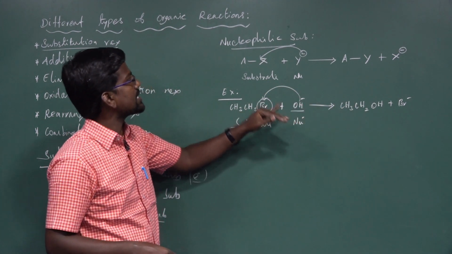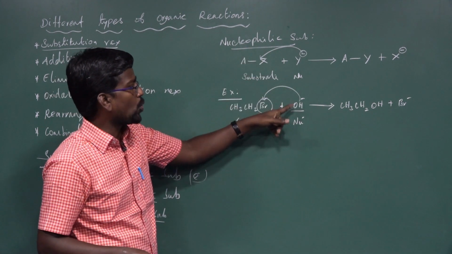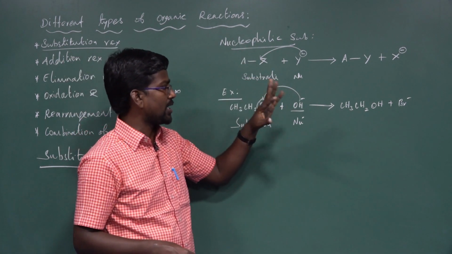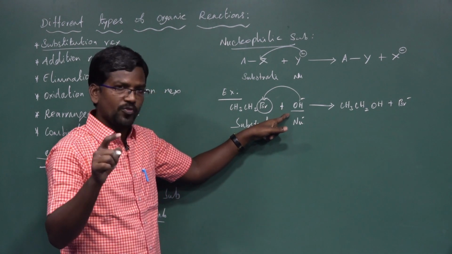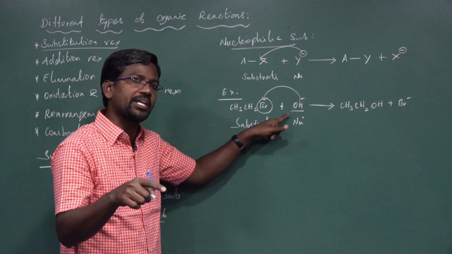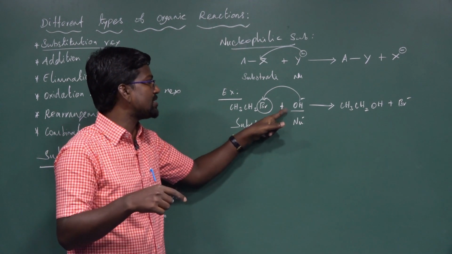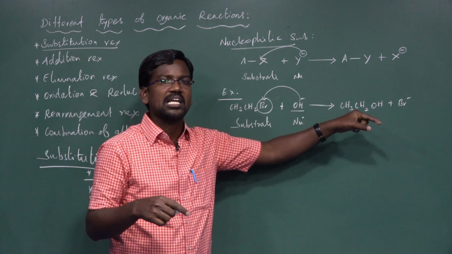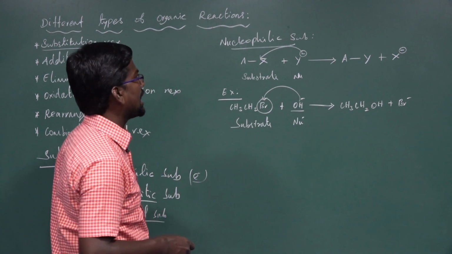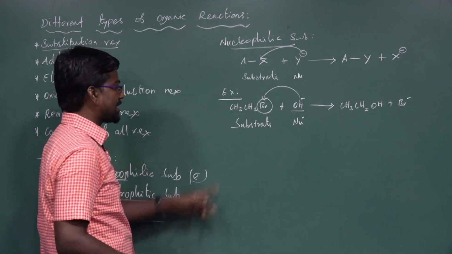In this reaction, known as a nucleophilic substitution reaction, the OH minus ion acts as a nucleophile. The OH minus nucleophile is the attacking reagent or incoming reagent, and Br minus is the leaving group. It is an example of a nucleophilic substitution reaction.